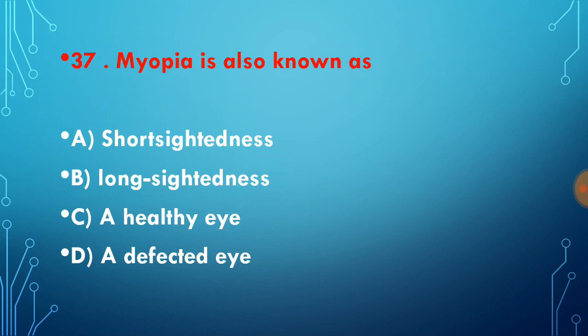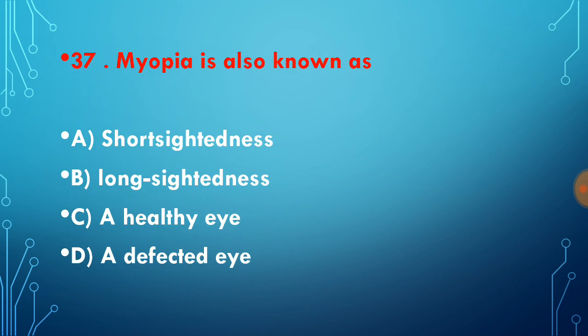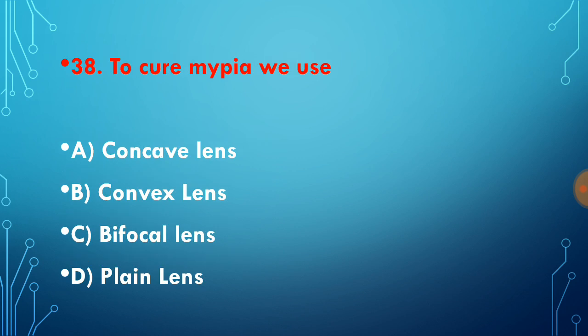Question number 37. Myopia is also known as short-sightedness. See, the term myopia contains only 6 letters, so this term is short. Because of that we can relate it with short-sightedness. To cure myopia we use a concave lens, because the middle part of a concave lens is also short, small, little.